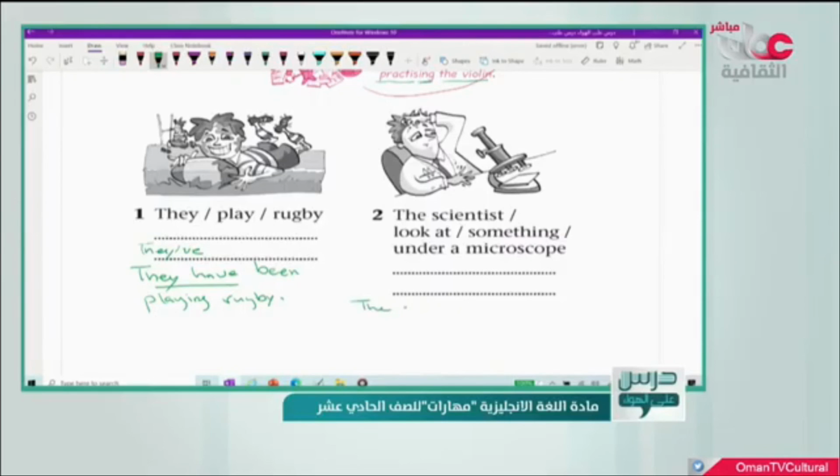Okay, the second one, the scientist what? Has, because it's singular, has been. The verb is look at, so looking, we add ing, looking at something under a microscope.